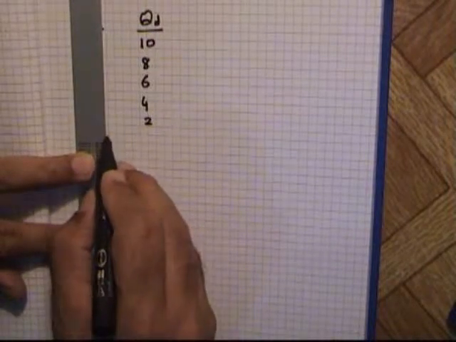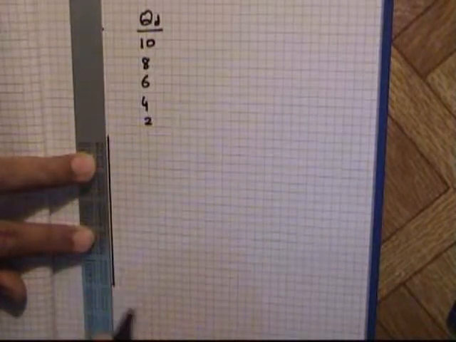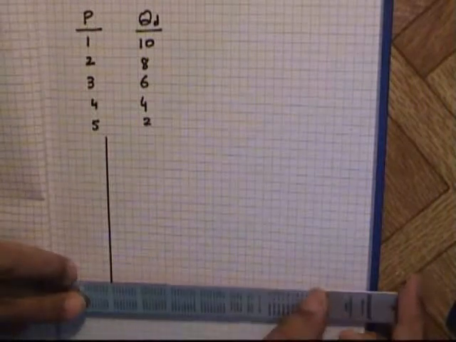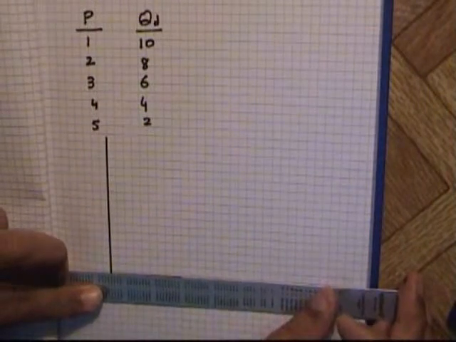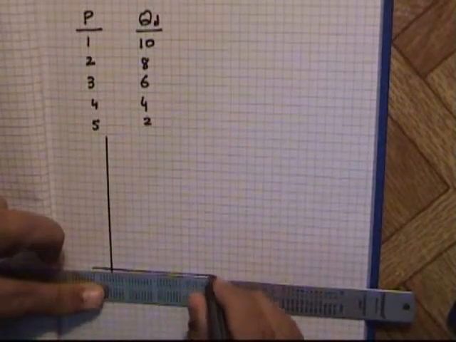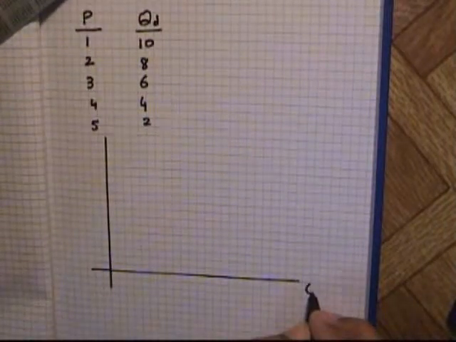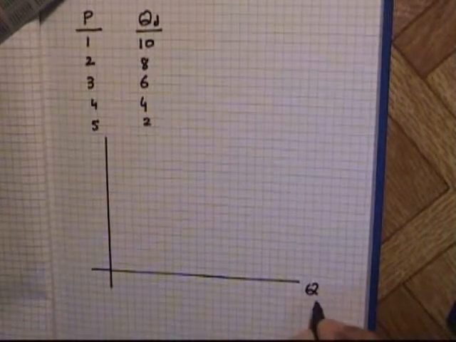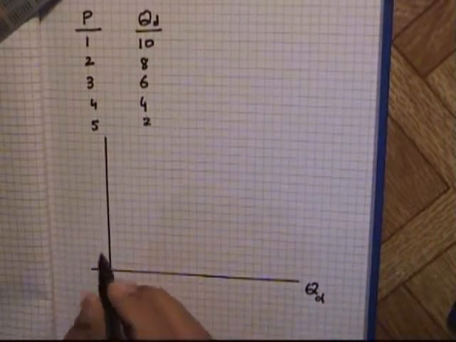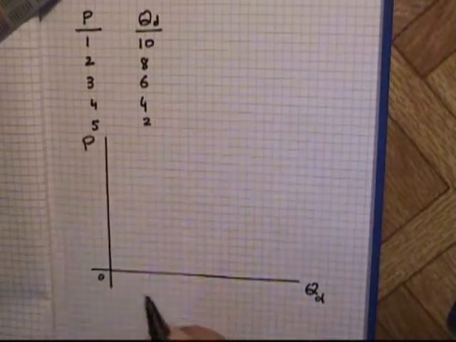We draw two axes, y-axis and x-axis. On x-axis we are measuring quantity demanded, and on y-axis we are measuring price.